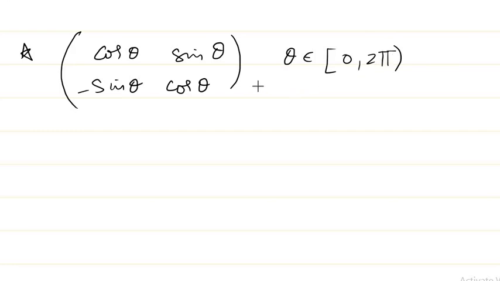So if you vary the values between 0 to 2 pi, we can generate a number of orthogonal matrices. If you substitute a particular theta value, you get one orthogonal matrix and so on.